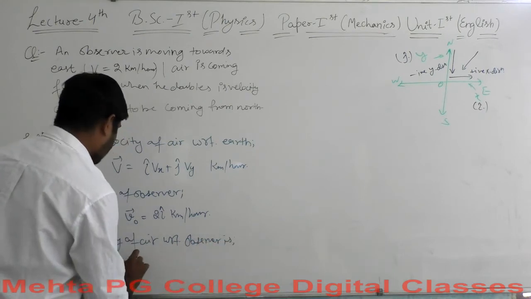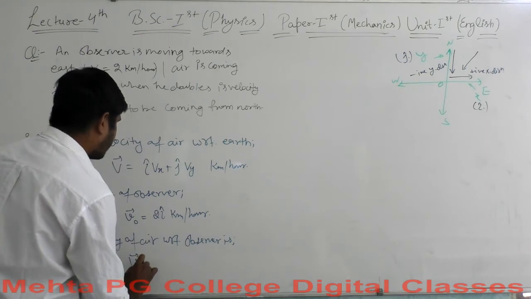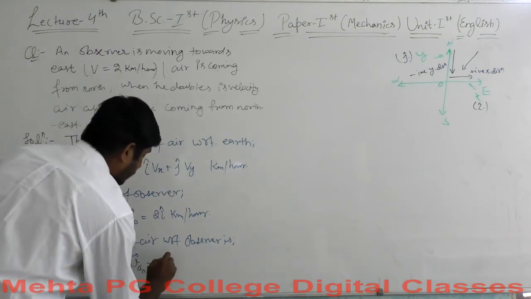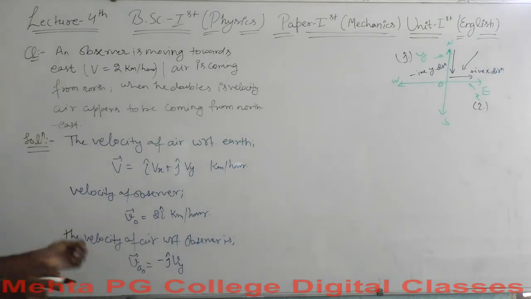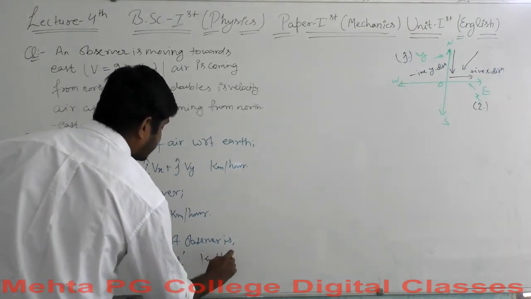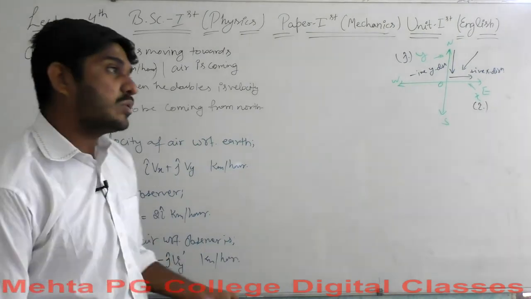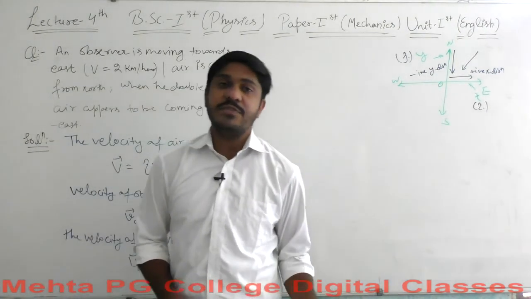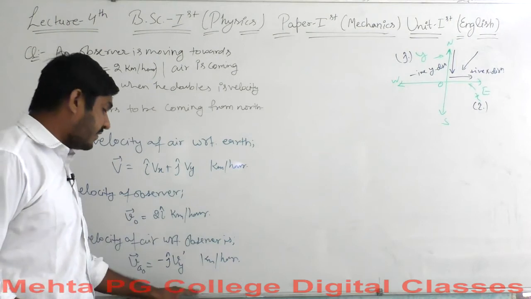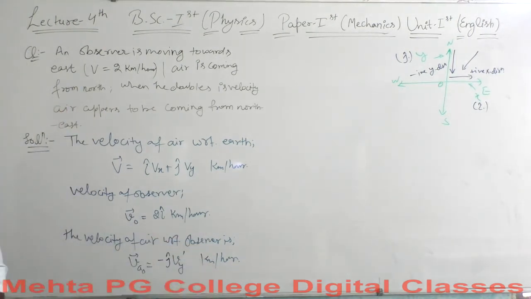is, let's say VAO in some references, equal to minus j cap Vy. Yes, I should write Vy dash here, which is the y dash component, kilometer per hour. Why did I write dash here? Because this is the second frame of reference and the primary frame of reference was the earth. So Vy is for the earth reference frame, and Vy dash is for the observer's reference frame.